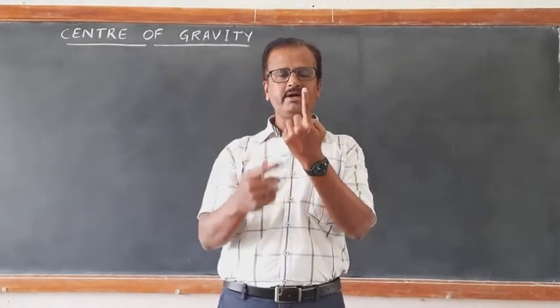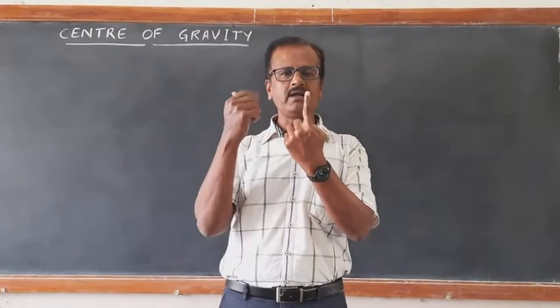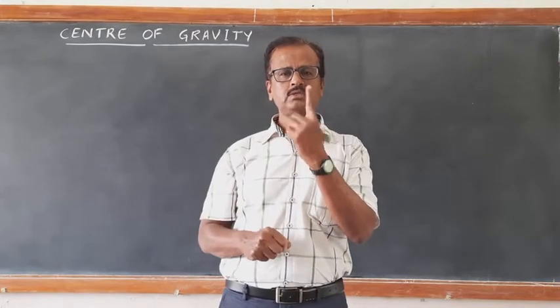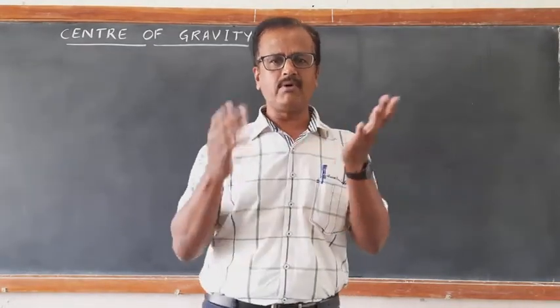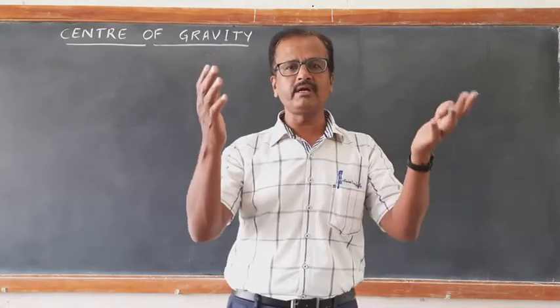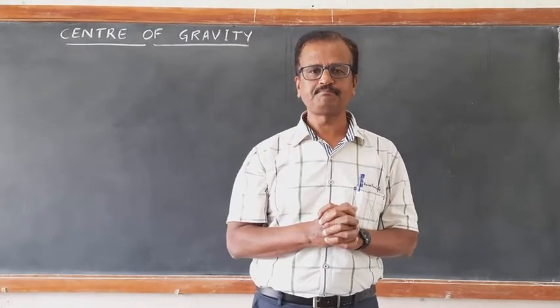Exactly at a particular point, you will be able to balance that entire notebook. In the same way, a spinner also. So, there is one particular point on any object which can hold the entire weight of the body. That's what we call center of gravity.